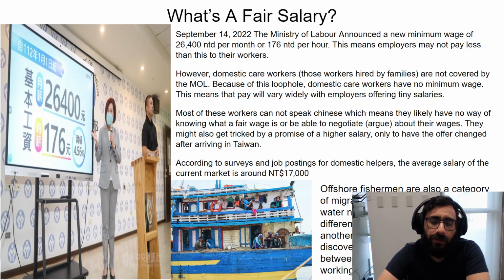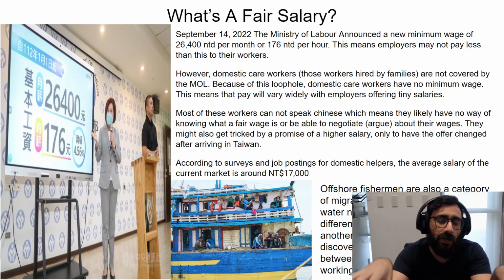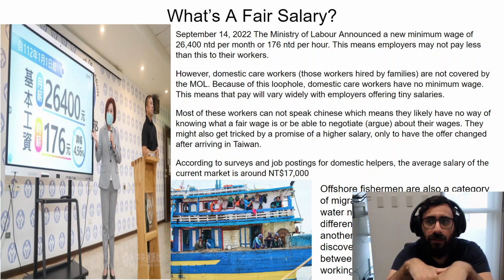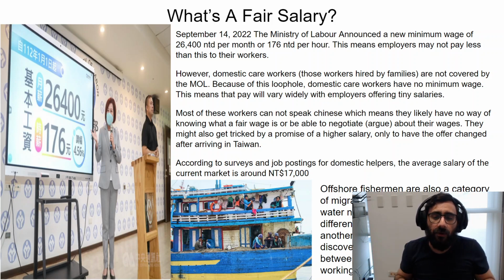Okay, and the last category of offshore fishermen are the other category of migrant worker. They work in waters near Taiwan, and they also fall under a different government agency that is in charge of the ocean. So not labor again, only in charge of ocean conservation and making the ocean cleaner, or making sure they don't fish too much. But that agency doesn't know how to worry about labor practice because they're only worried about conservation and fish. So what ends up happening is they don't know how to enforce this kind of minimum wage. And there also is no minimum wage here.